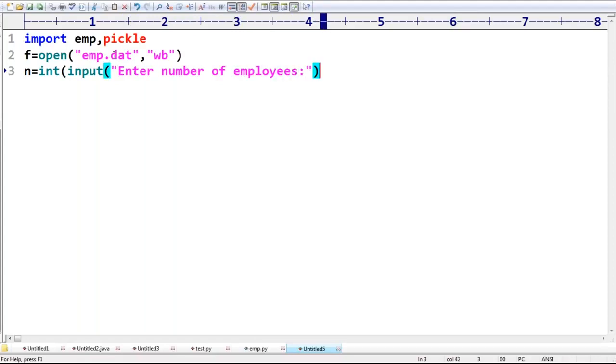Sir, how many employees are there? Can you please provide like this? Next, for i in range of n.